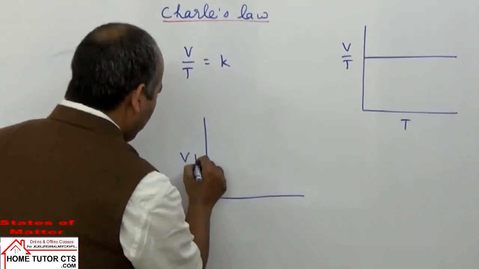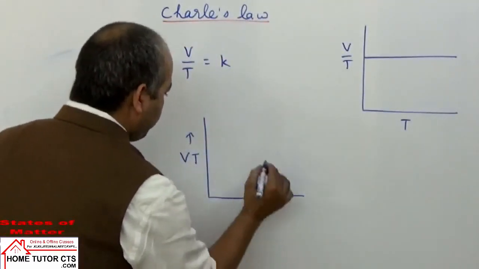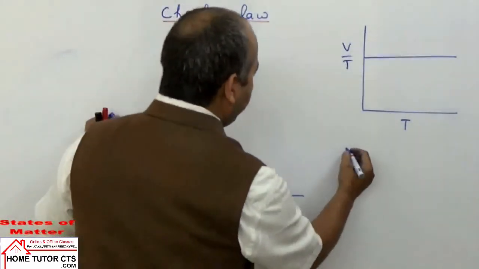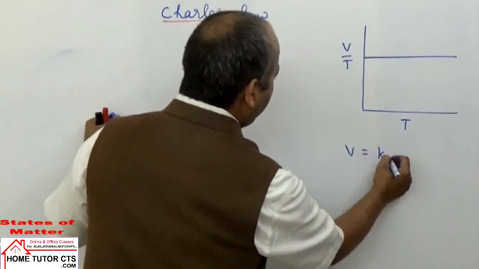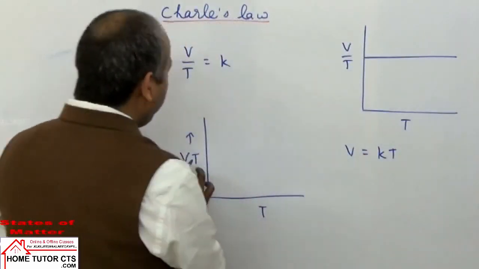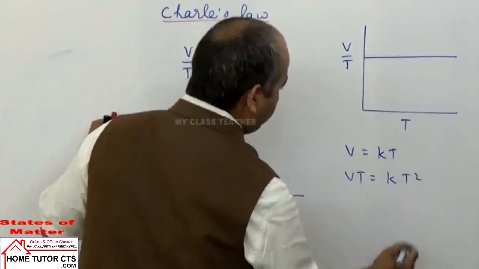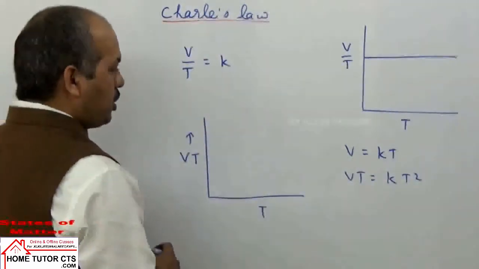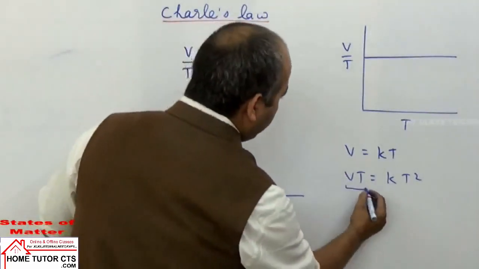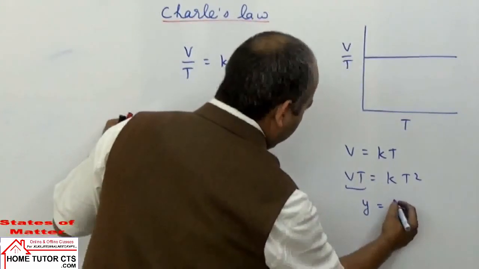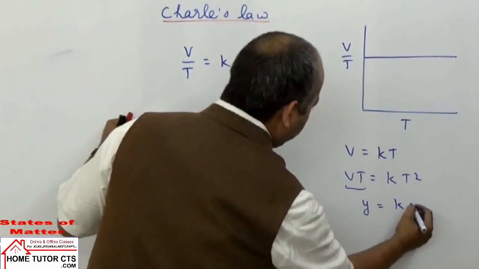If we draw the graph Vt versus T, how can we obtain this graph here? We can take the expression, volume is equal to K into T, and by multiplying by T on both sides, I can write Vt is equal to KT square. Vt is equal to KT square, or this can be taken as y is equal to Kx square.